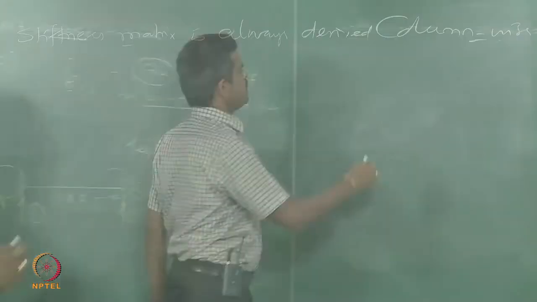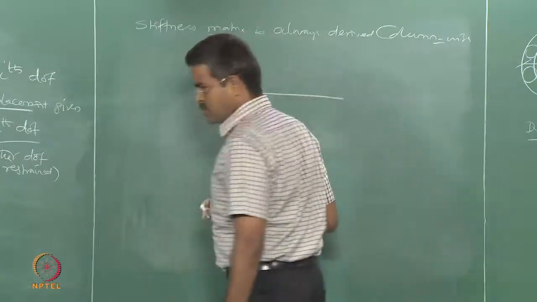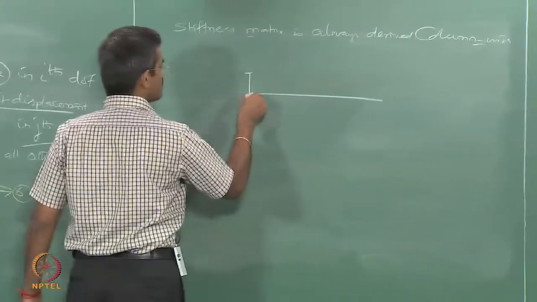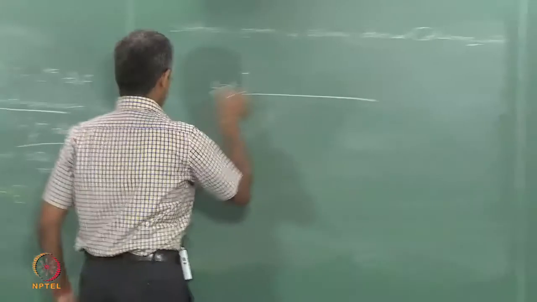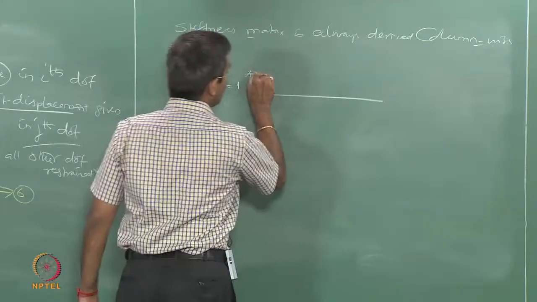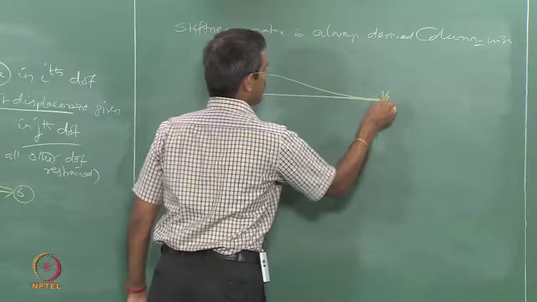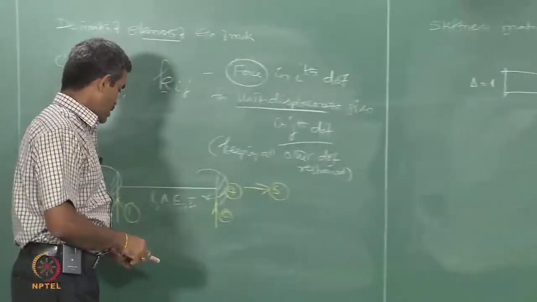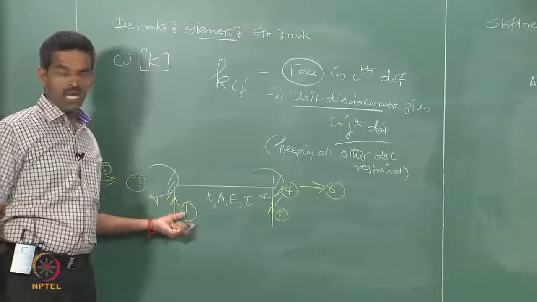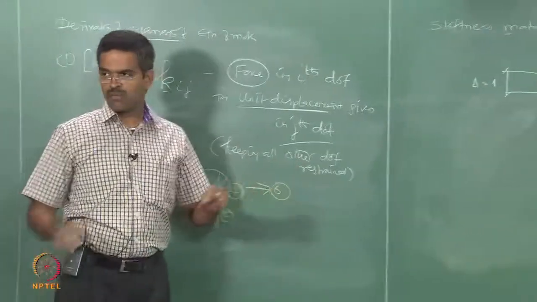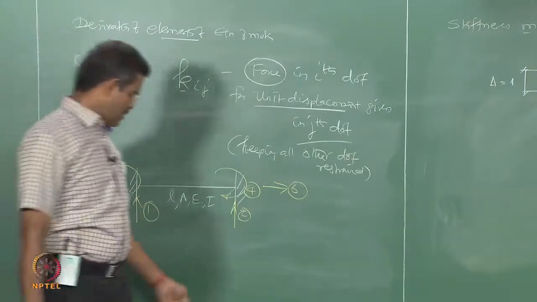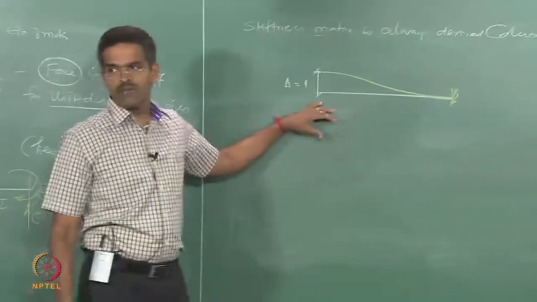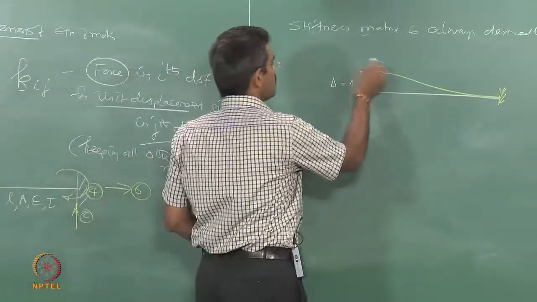So, let us pick up this beam again. I want to give unit displacement about the first degree. So, I give unit displacement. Let us say this displacement delta is unity. So, this is my beam profile. You may ask me a question immediately, why I am drawing a profile like this. It is very simple. I have to impose that when I give unit displacement in the first degree, I have to keep all other degrees restrained. It should not move anywhere. So, I am posing them back. Obviously, when I have a displacement of this order, this will always generate a moment. So, the moment is marked this way.